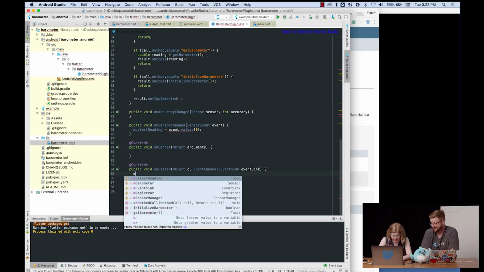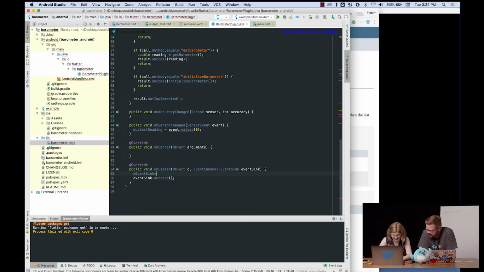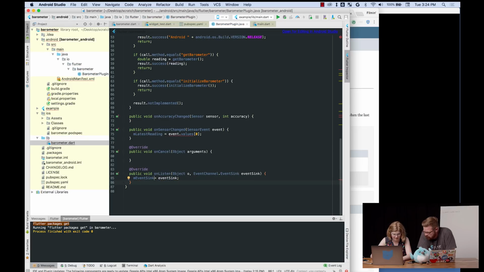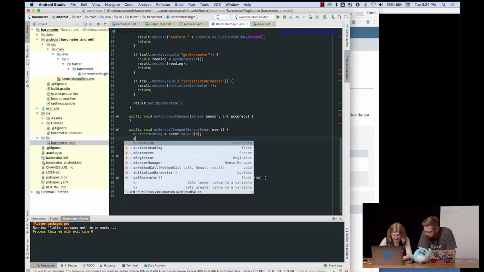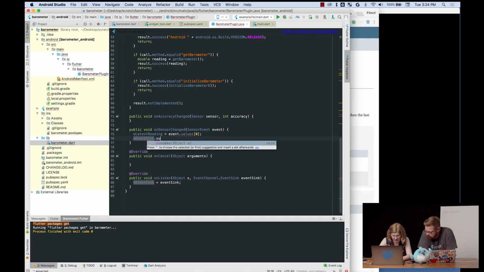I think so. We'll find out. Yes, just like this. And then you can just take that line and move it up to where it says mLatestReading. Yeah, just cast yourself a double. Event values. Oh, yeah, that's even better.